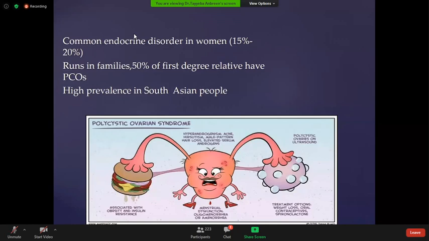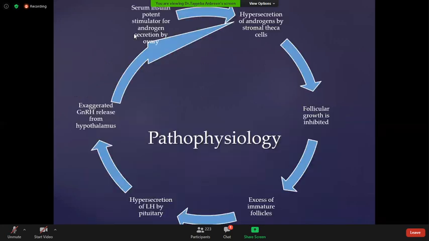It is associated with obesity and insulin resistance, menstrual dysfunction, hyperandrogenism, acne, hirsutism, male pattern baldness, hair loss, and elevated serum androgens. This diagram is showing the pathophysiology of polycystic ovarian disease.